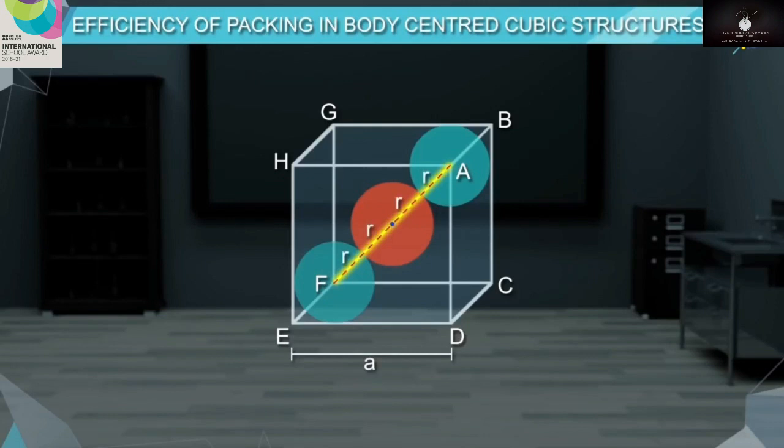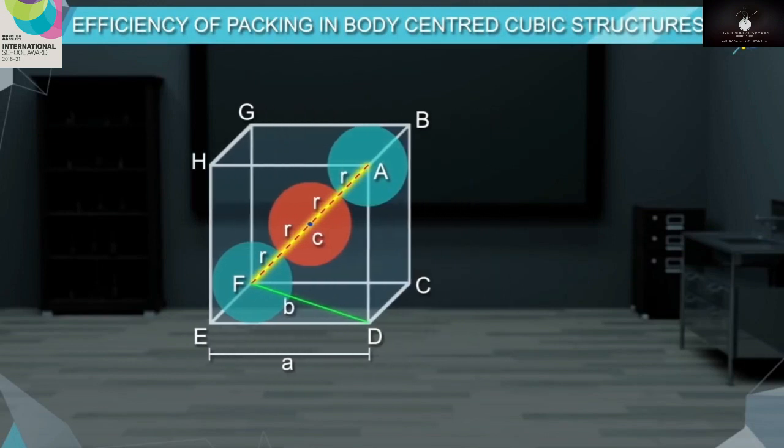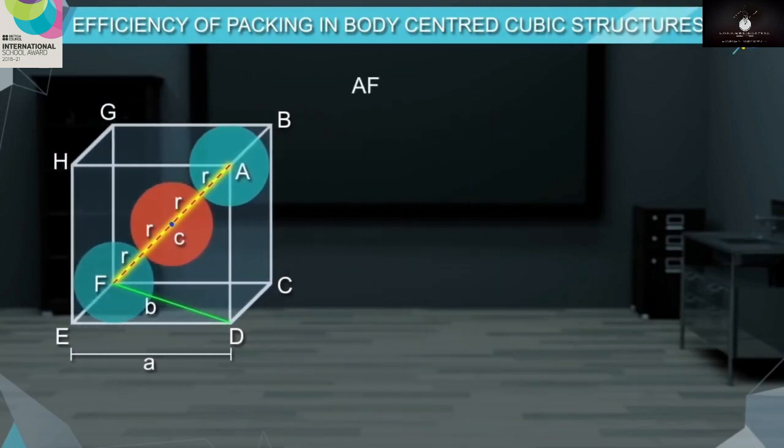Let A be the edge length of the cube and R be the radius of the sphere. The body diagonal AF is equal to C and the face diagonal FD is equal to B. Then AF is equal to C is equal to 4R.